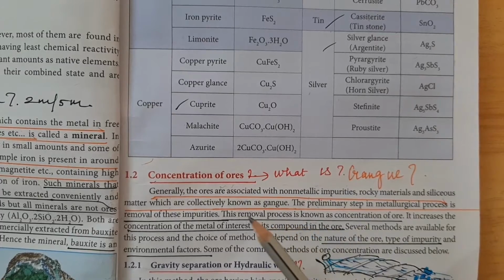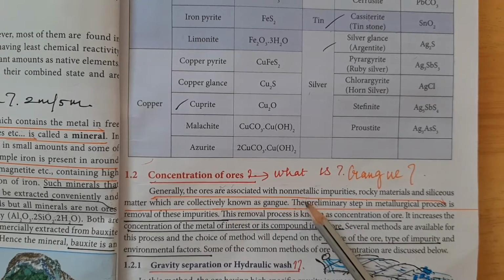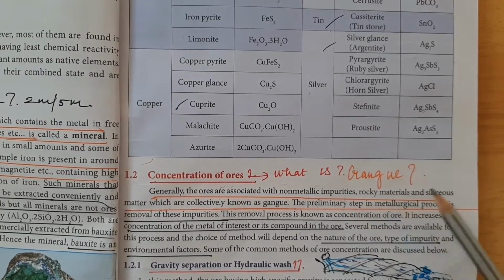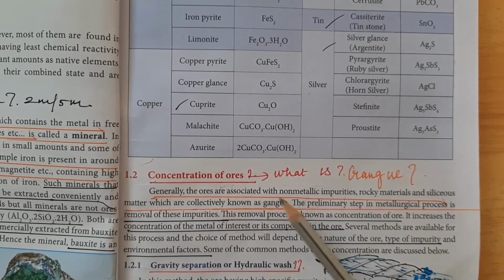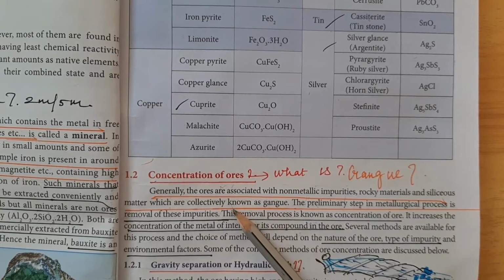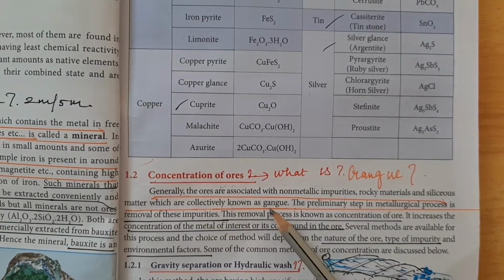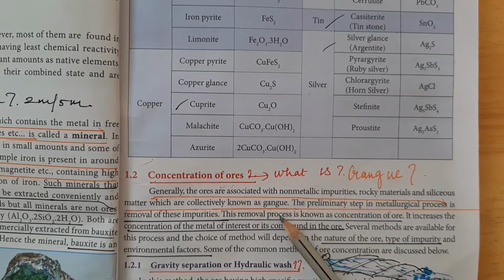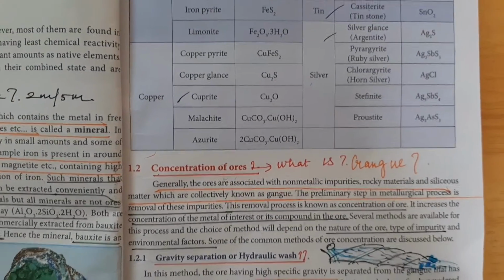The ore obtained by mining is generally associated with non-metallic impurities, rocky material and siliceous matter. These are collectively known as gangue, which is removed during the concentration process. And next is the concentration process.